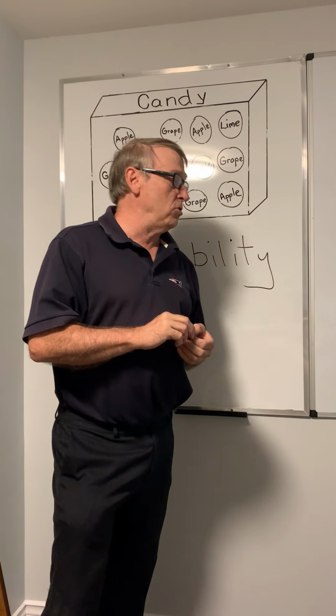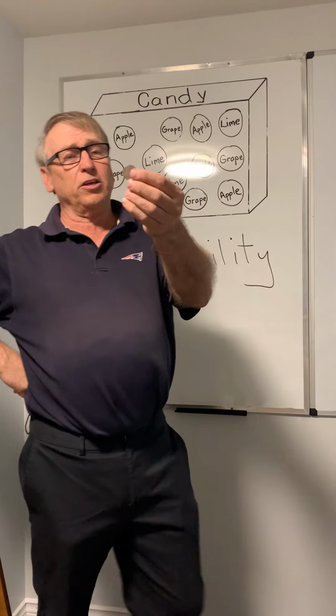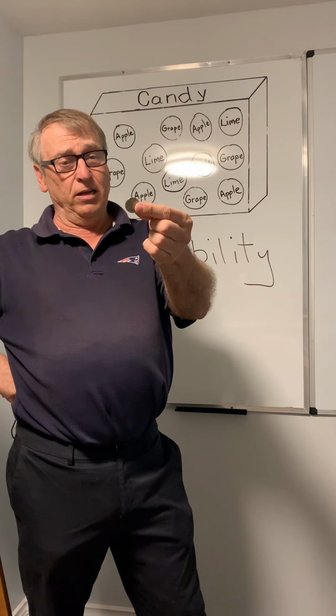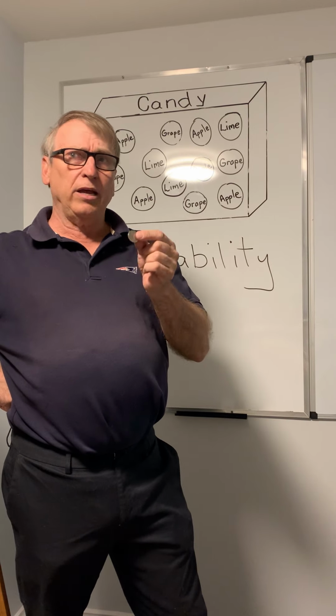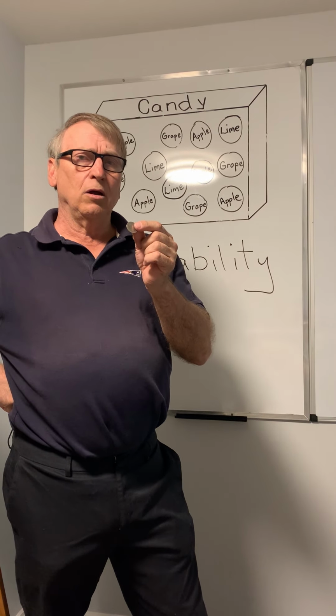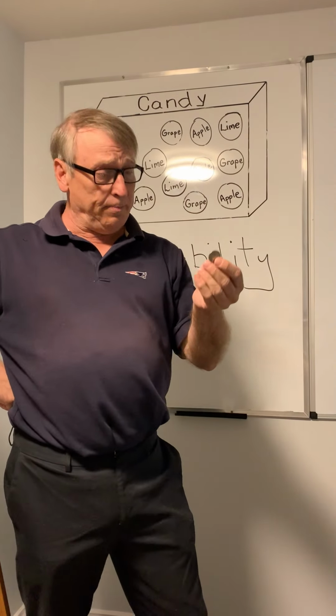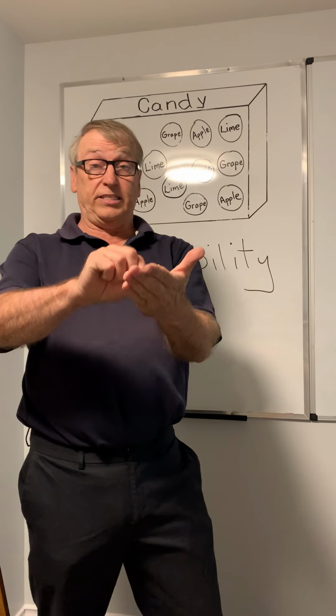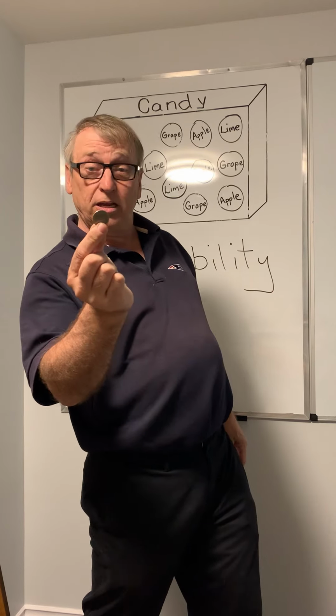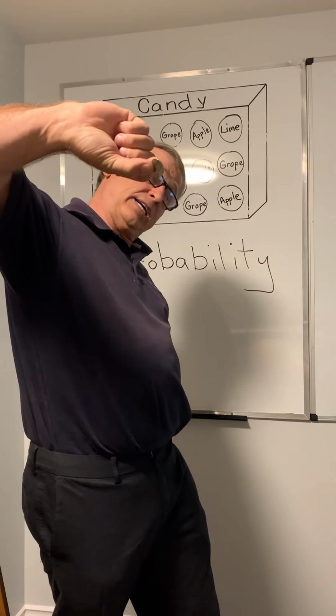Let's see, how about Arthur? Arthur, what's the chance, do you think, of getting the caribou? Okay, one out of two, that's correct. If I flip it in the air, you have 1 out of 2 chances because it's either going to land on heads or it's going to land on tails.